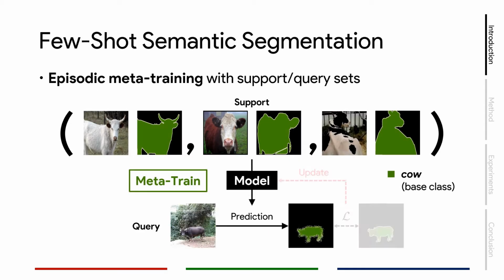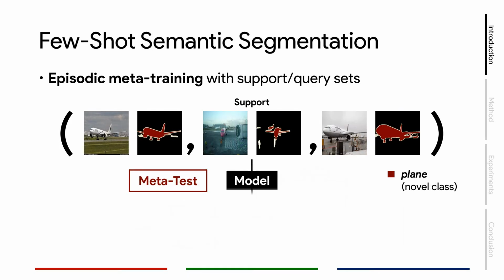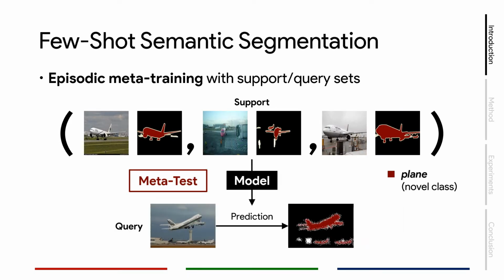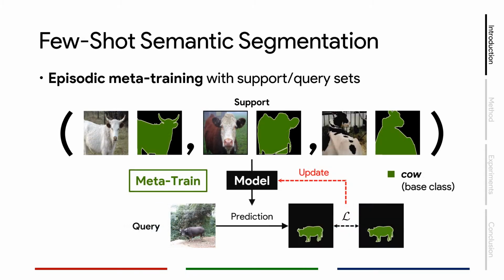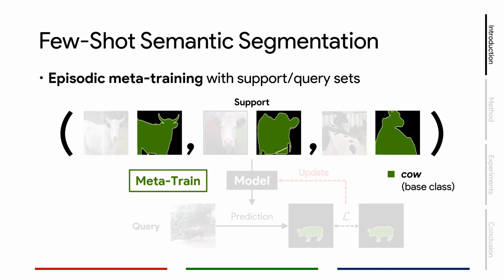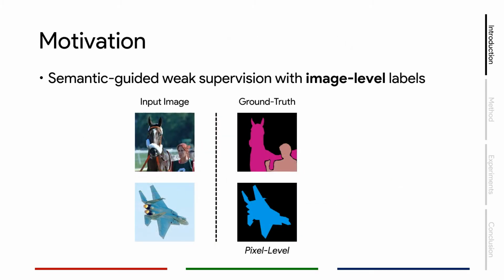Recently, the technique of few-shot learning has been applied to the task of semantic segmentation, with many works using the episodic meta-learning scheme to leverage information from base categories at training stage, so that at testing stage, the model can adapt to novel categories with only a few pairs of data with ground truth labels. But even with such techniques, we still need a lot of pixel-level ground truths from the base categories. So, we want to further eliminate the need of any pixel-level label at all.